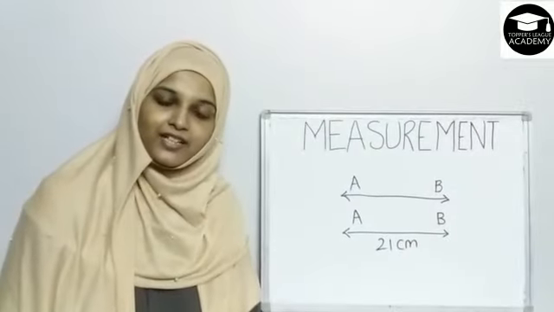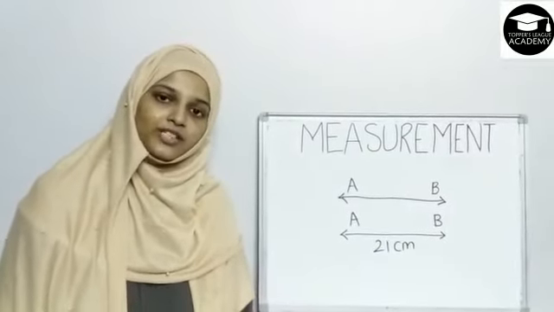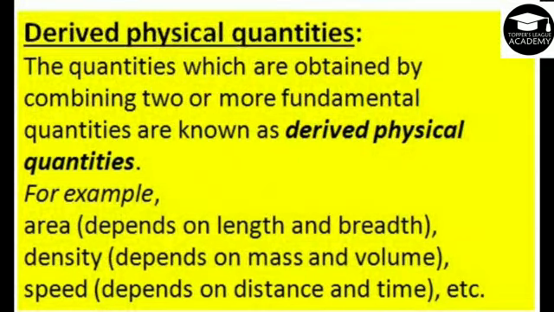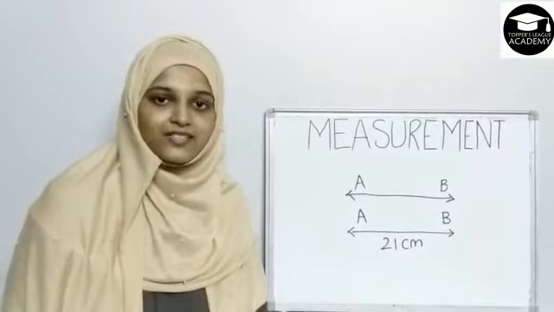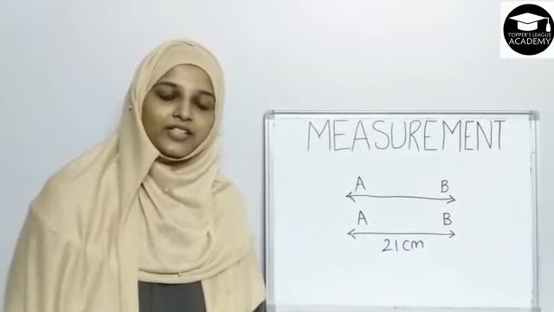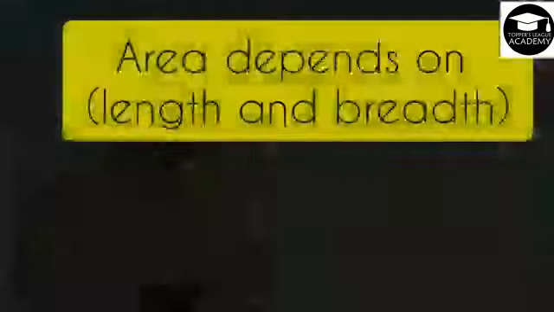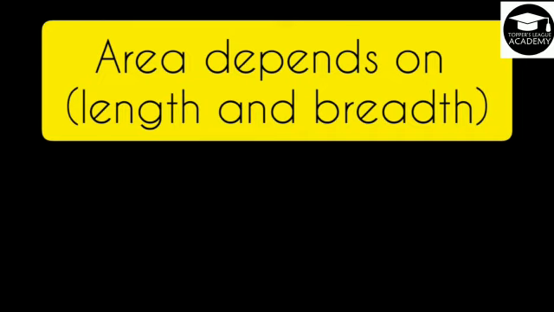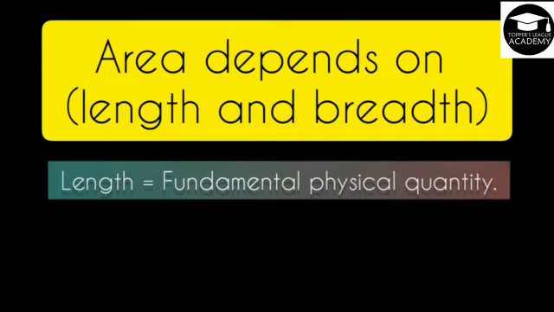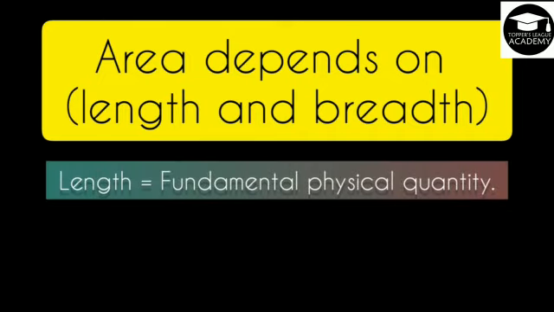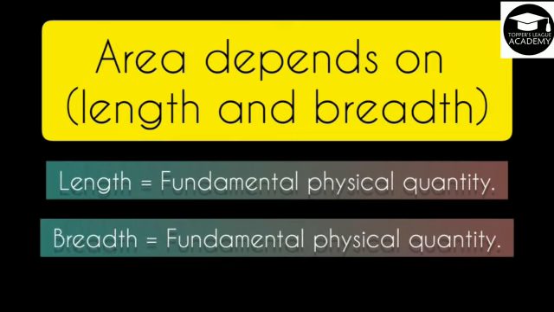Now let's study derived physical quantities. The quantities which are obtained by combining two or more fundamental quantities are known as derived physical quantities. Let's understand derived physical quantities with some examples. Area depends on length and breadth. So here length is one fundamental physical quantity and breadth is another fundamental physical quantity.